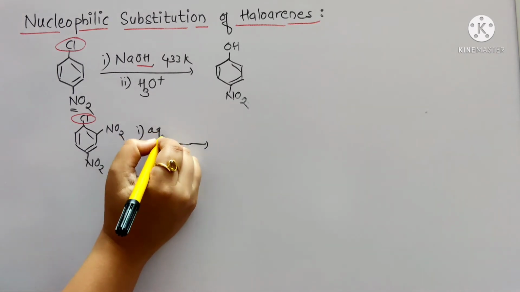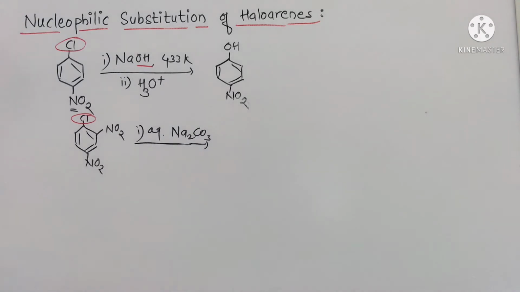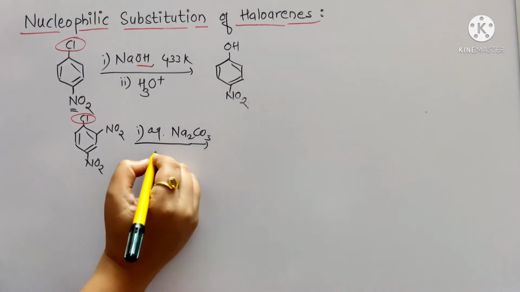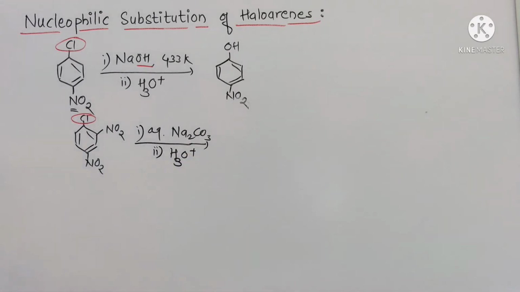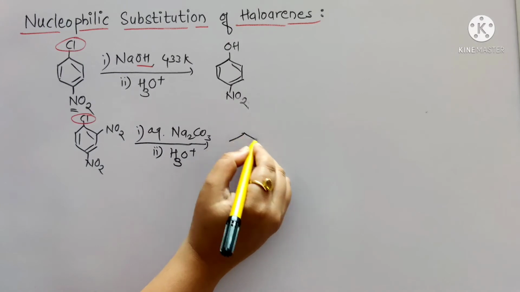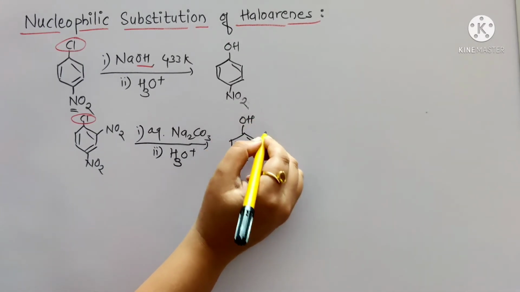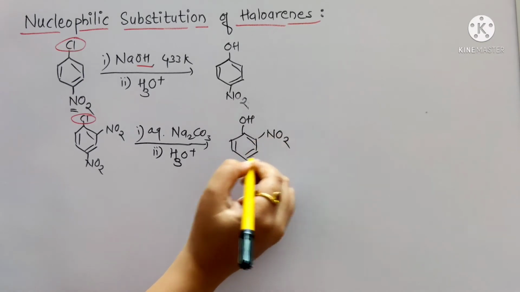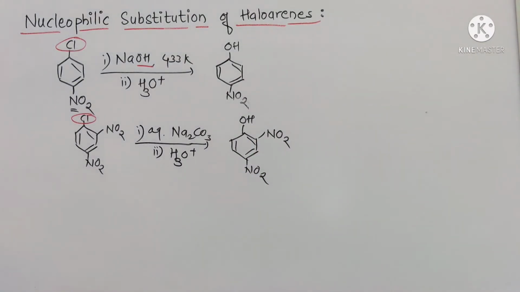The reaction takes place in presence of aqueous Na2CO3 and hydronium ion. So in the similar way, this Cl gets substituted by OH, and the electron withdrawing groups remain as they are. Now consider one more example.